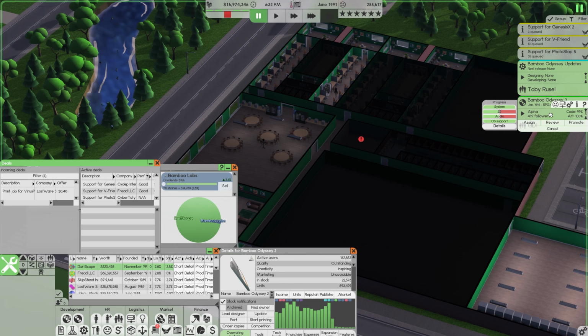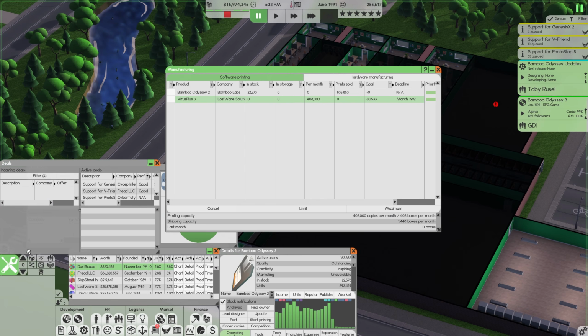I also did a review of Bamboo Odyssey 3. It got 9.8 out of 10, so that is absolutely fine. We're going to straight away promote that to the beta phase as soon as they finish this last little bit of code. And of course, we are going to accept this print job.